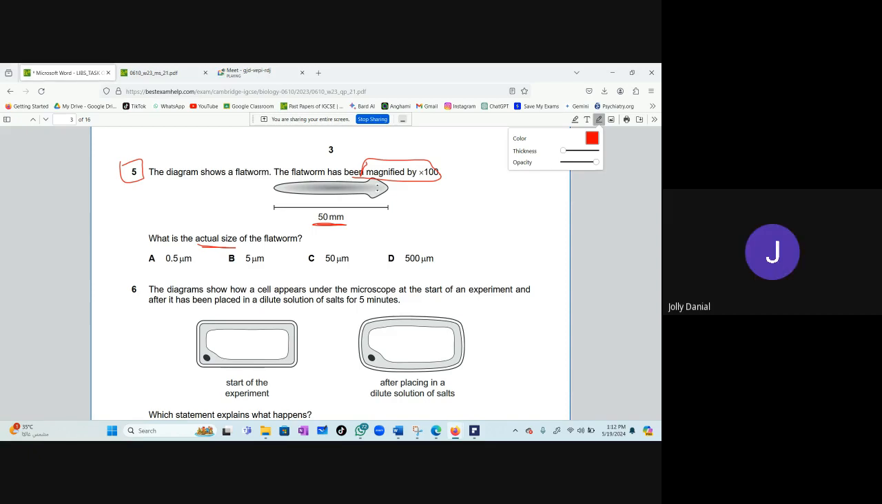Divide image over magnification. Yes. Okay, I over M. We wanted the actual size. So you will divide the image over the magnification. That's it. What is the value for the image? What's the value of the image that is provided? Be patient. What is the value of the image that is provided here in the question? 50. Okay, this is 50 millimeters divided by the magnification, which is 100.